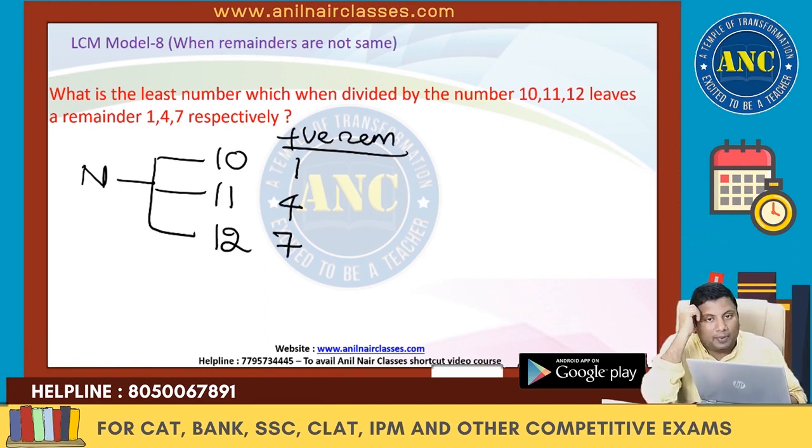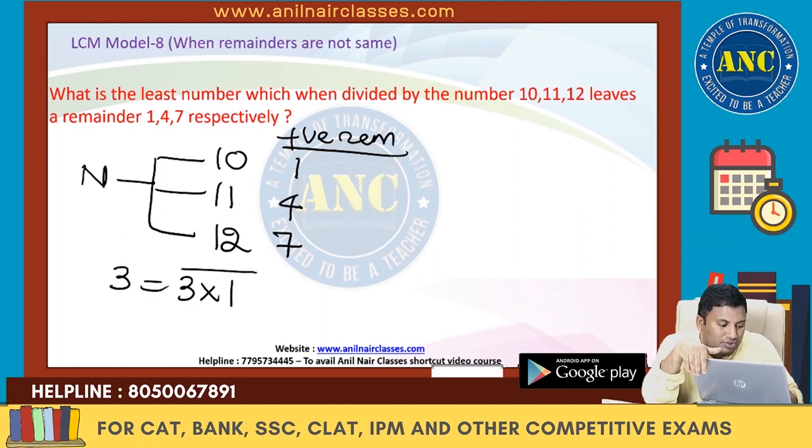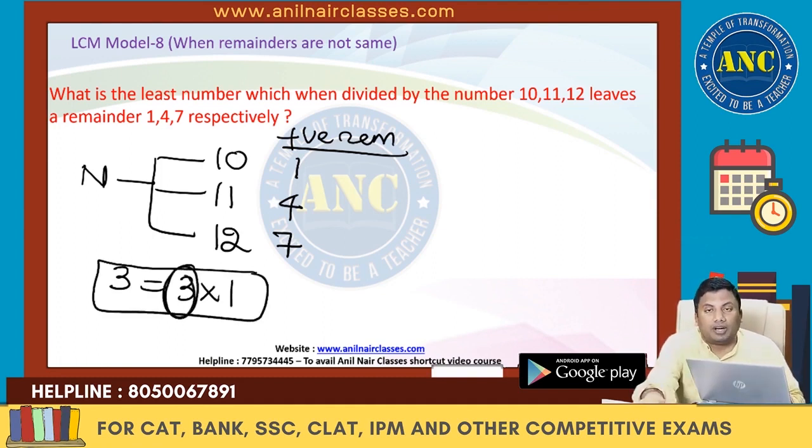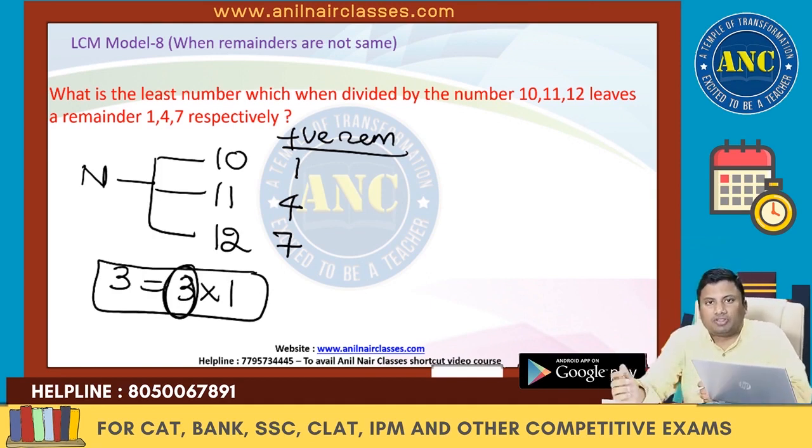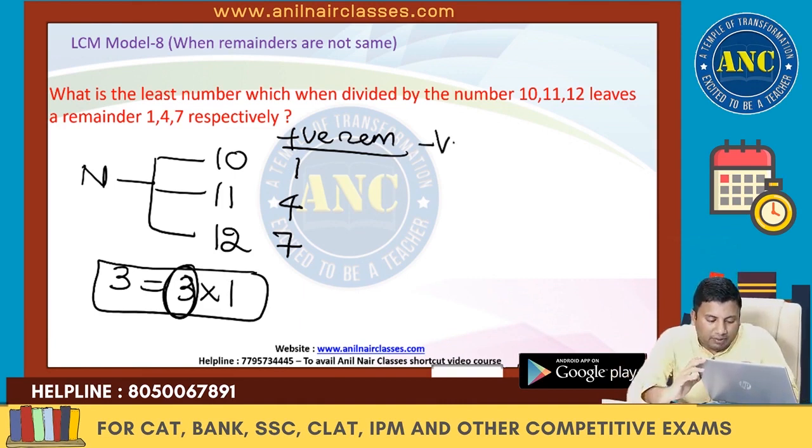What is the gap? 3. What is the gap of the divisors? 1. So 3 is 3 times 1. 3 times 1 means in the third step the negative remainder will be the same.